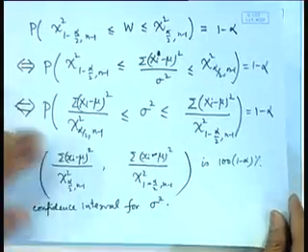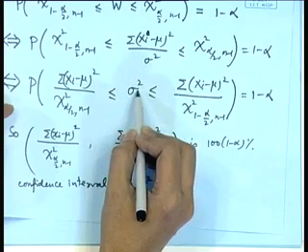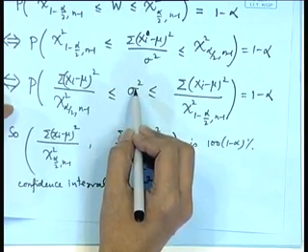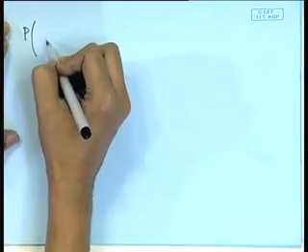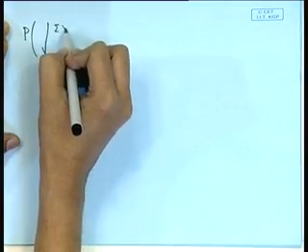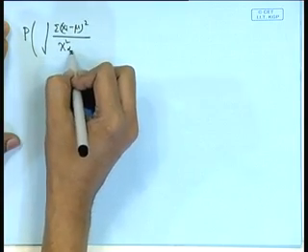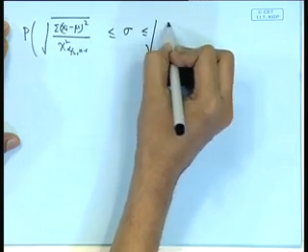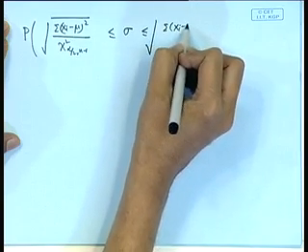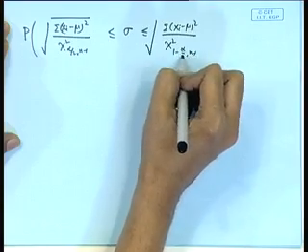Now, we observe here that this statement can also be written to create a confidence interval for sigma also. That means, if you want a confidence interval for standard deviation, this statement can also be written as probability of square root of sigma (xi minus mu) square divided by chi square alpha by 2, n minus 1, less than or equal to sigma less than or equal to square root of sigma (xi minus mu) square by chi square 1 minus alpha by 2, n minus 1.